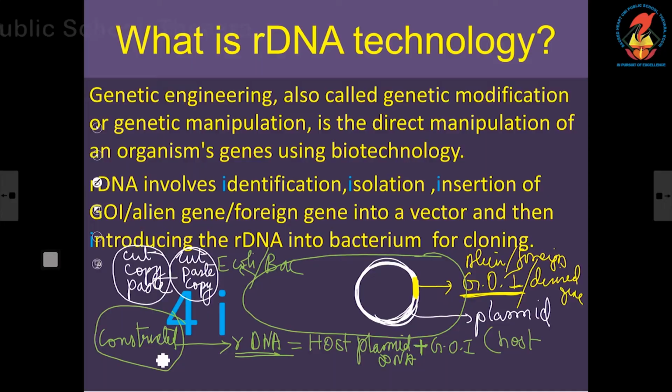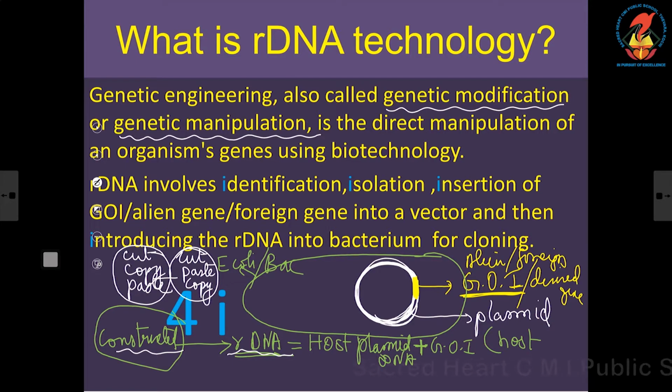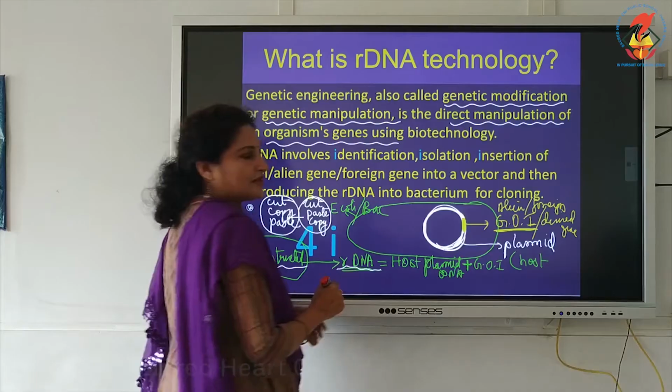Now we are concerned with the construction of rDNA, and I told you what rDNA is, plasmid DNA plus foreign DNA. Genetic engineering in a nutshell can be called genetic modification or genetic manipulation, where we directly manipulate the organism's genes using biotechnology.